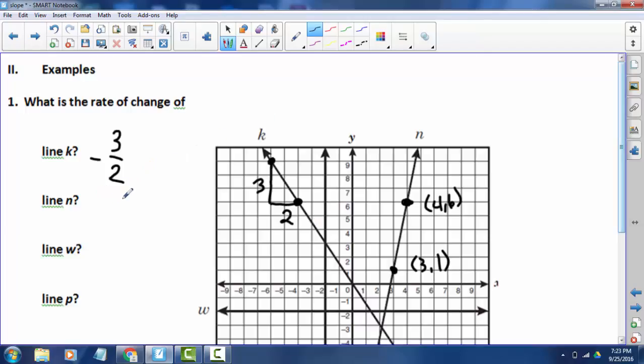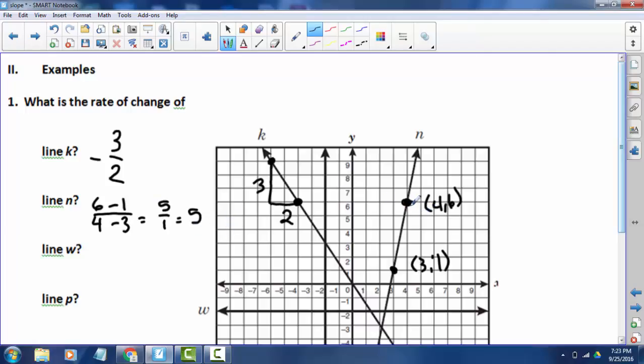I like to change things up. So we're going to use our slope formula, which says the change in y's, so 6 to 1. So we went from 6 to 1, and then we went from 4 to 3 on our x's, which is 5 over 1, or simply 5.